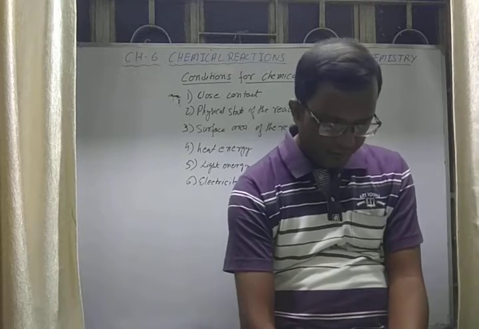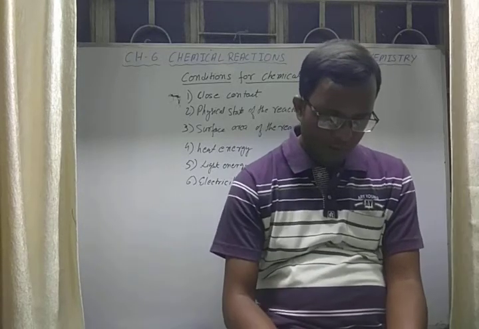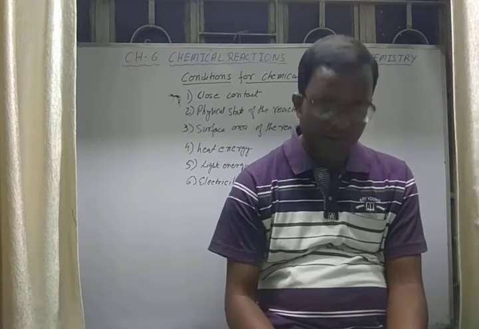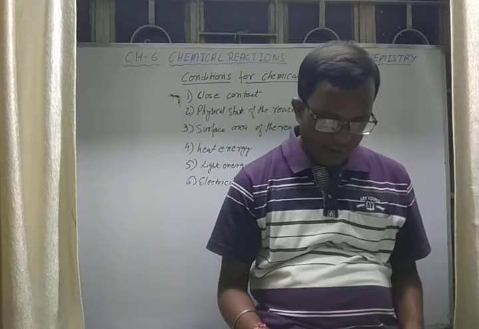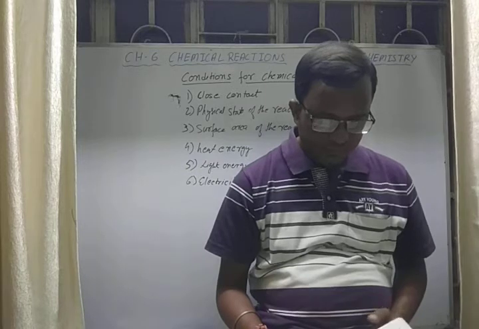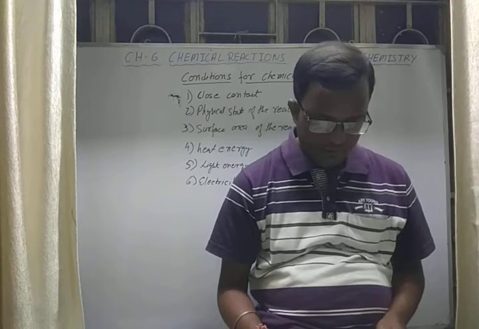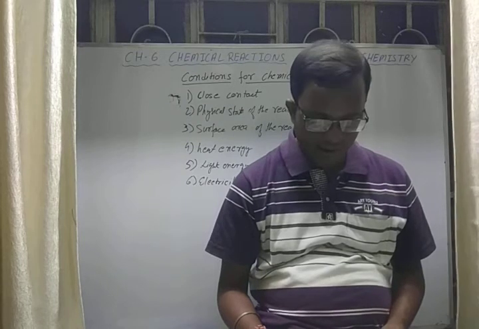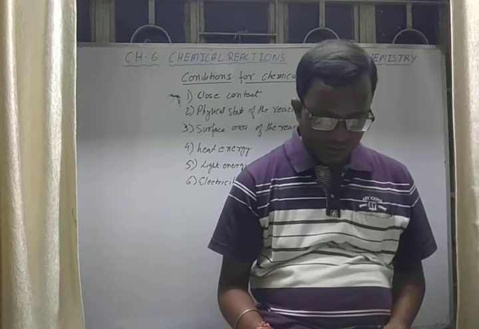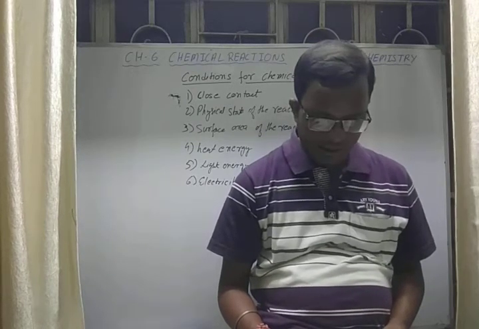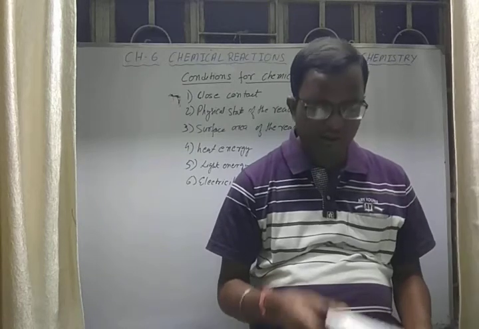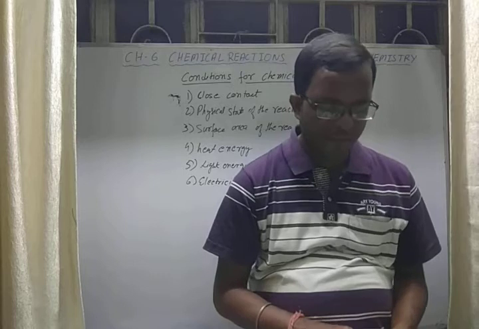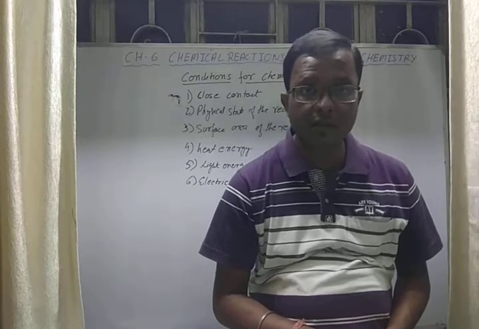Decomposition of molten sodium chloride, aluminum oxide, lead bromide, and formation of ozone are all examples where we see electricity is required. Here we need a battery, not high voltage electricity. In electrochemical reactions, reactants are converted into electrical energy and chemical energy and vice versa, as in a storage battery, you know.